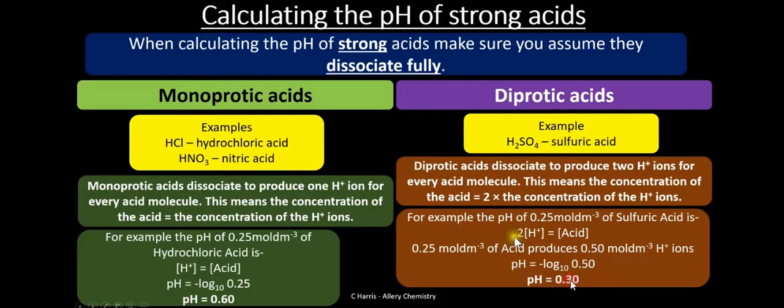If you check the pH here, this one is less than this one. So 0.3 versus 0.6, you can tell that your sulfuric acid is going to be more acidic given the same concentration as your HCl. Why? Because it's diprotic and hence a stronger acid.